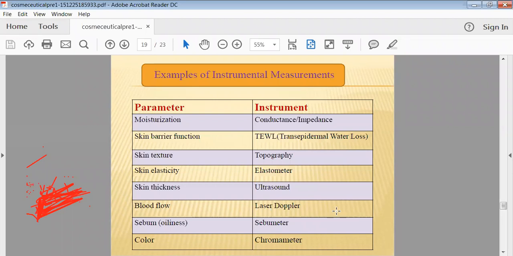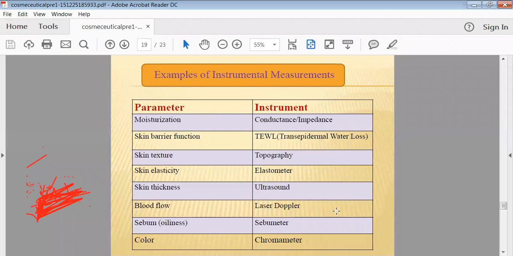Then skin barrier function. Suppose you are applying a cream which is having protection against the sun, then how efficient is that cream at protecting your skin from sunburn? Here we have to find out the TEWL factor, the transepidermal water loss factor. Then skin structure: suppose you are utilizing a moisturizer cream, then whether your skin structure has changed or not. By using topography we can evaluate your product's efficiency.